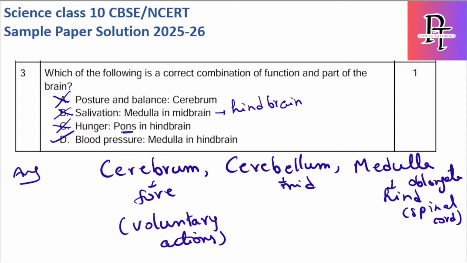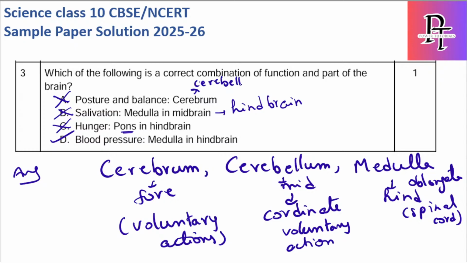And cerebellum's main function is to coordinate voluntary actions. And to coordinate voluntary actions, I can say the examples: posture and balance. This is controlled by cerebellum, not cerebrum. If the option is cerebellum, then this answer is also correct.